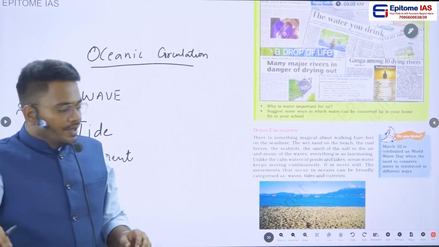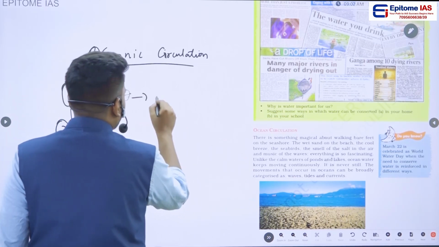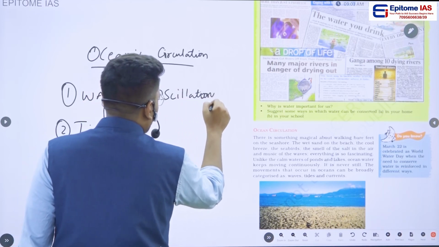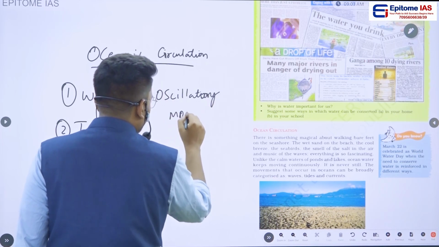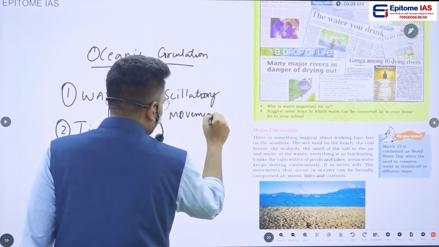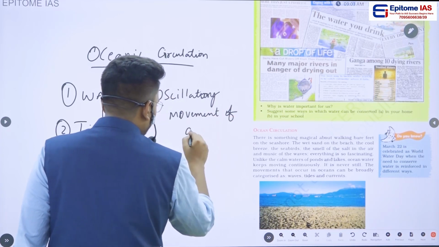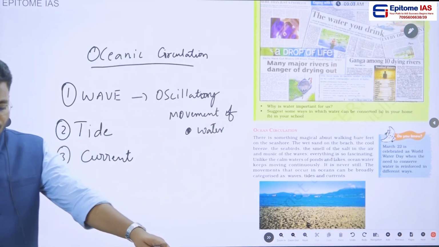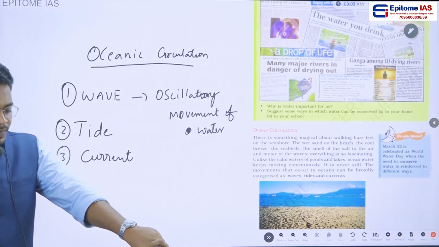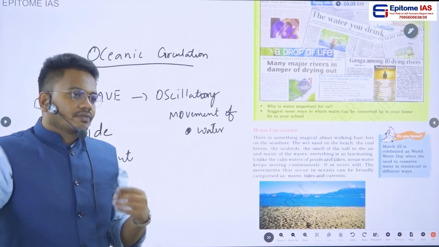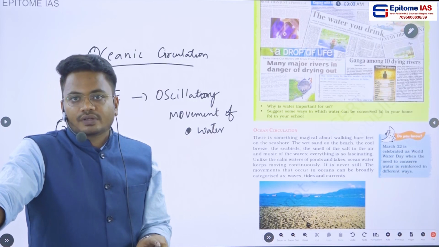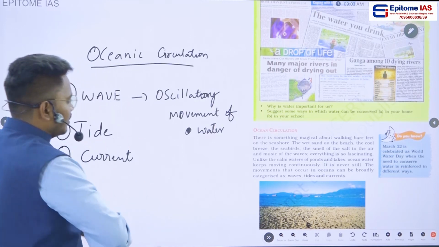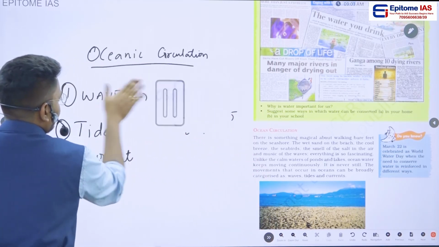And if you notice here, wave is nothing but an oscillatory motion, an oscillatory movement of water, and because of this oscillatory movement of water we can see the rise and the fall of the water on the surface of the ocean. Now if you see this wave,